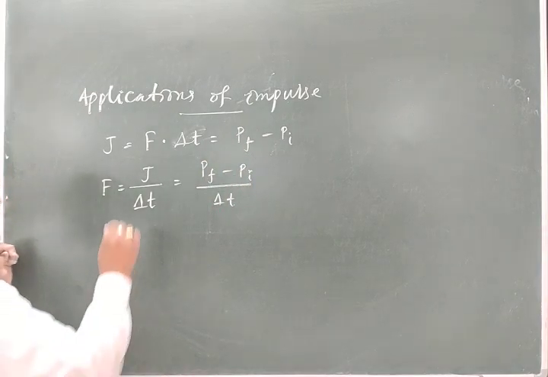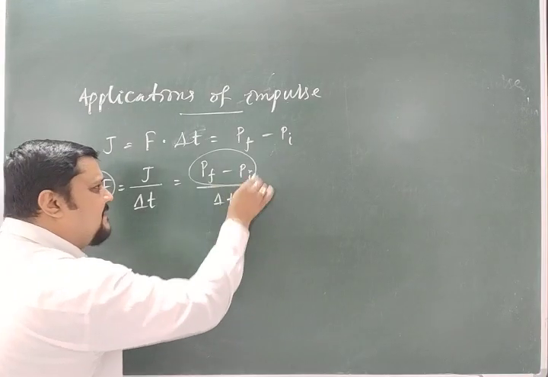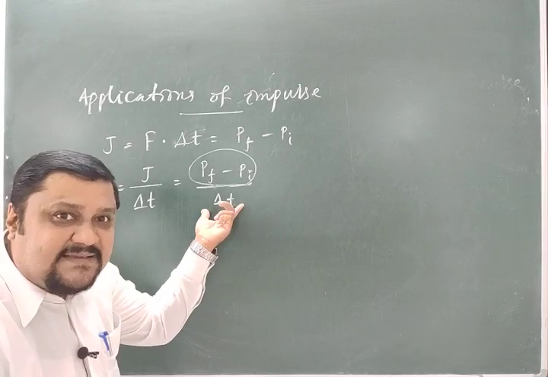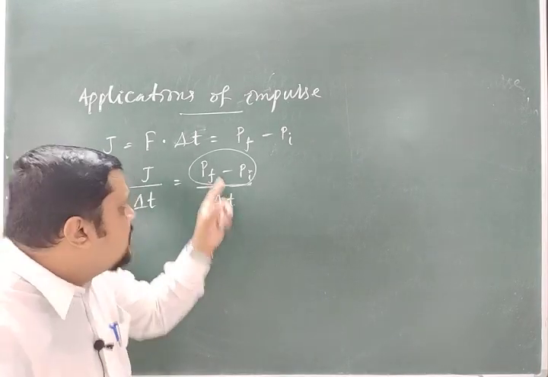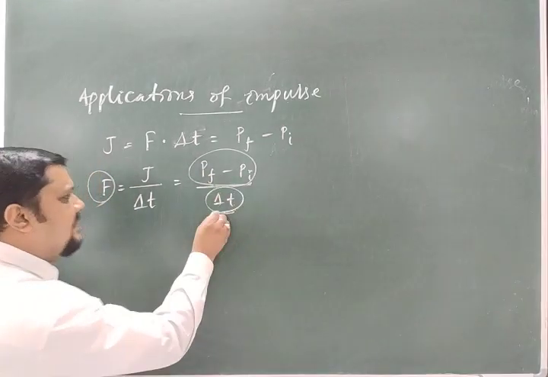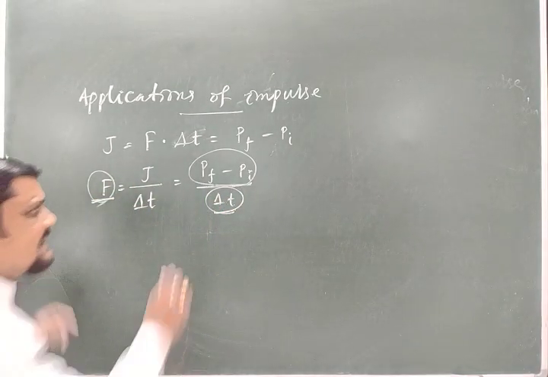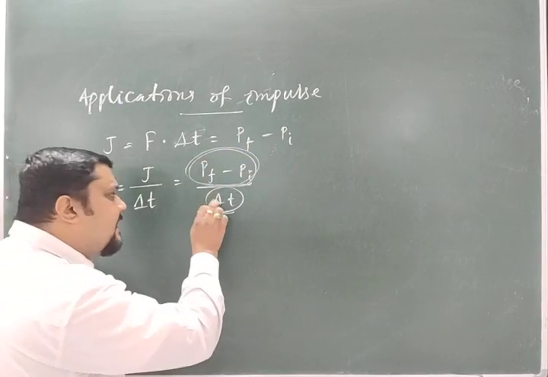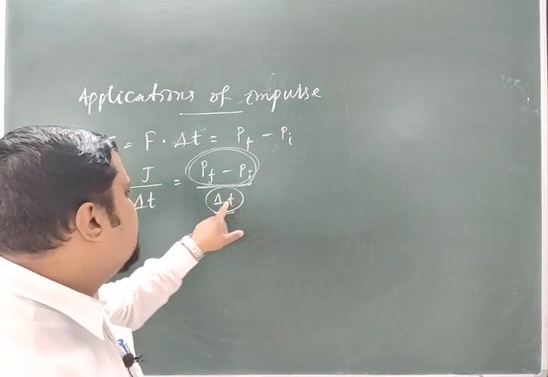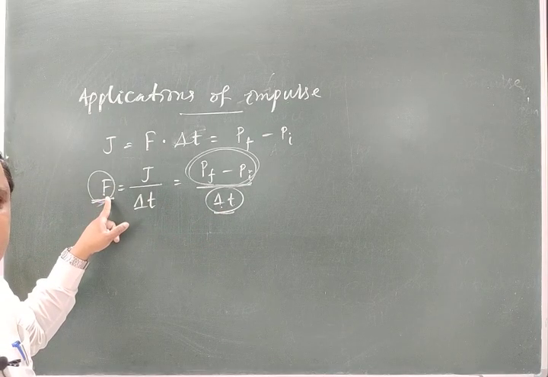If the change in momentum is kept constant, and the time variation is more, it means to change this momentum I will take a long time, so this value is long, which means the force will be small. Inversely, if the change in momentum takes place in a short time, the time is smaller, so the force will be larger, right?